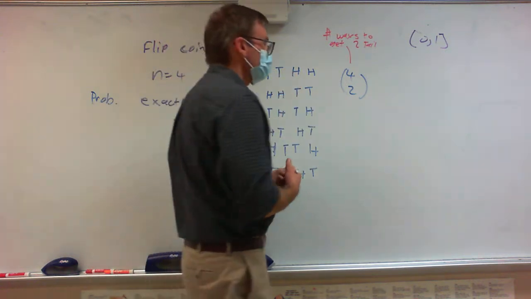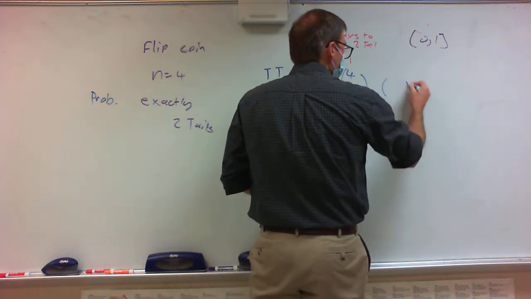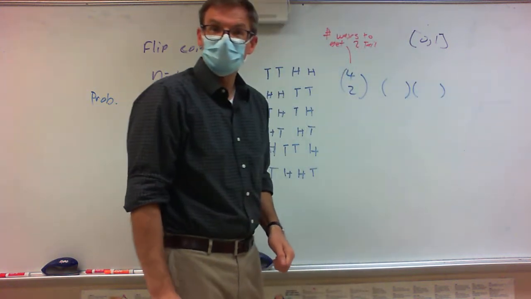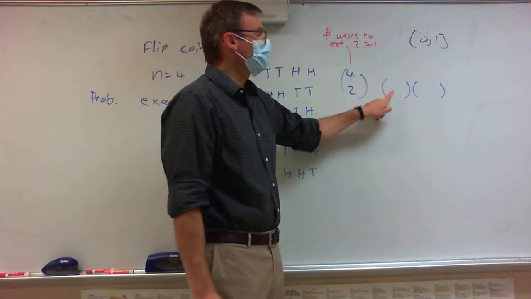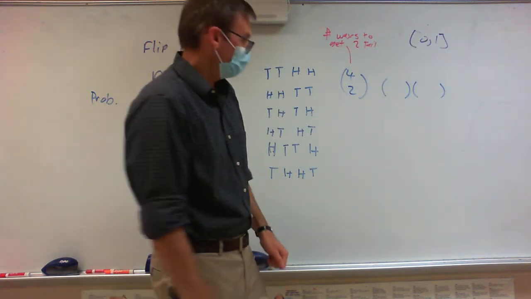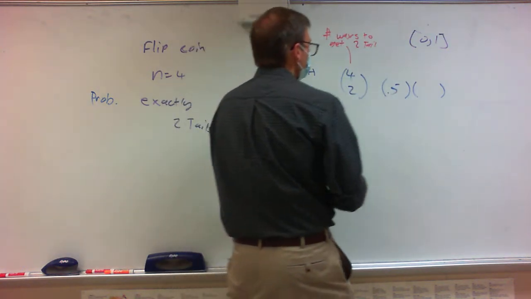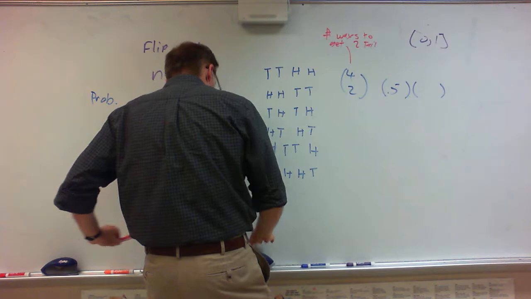Now, here's how it works. We're going to multiply by 2 numbers. First of all, what is the probability of getting a tail? 0.5. All right? So I'm going to label what we have here.